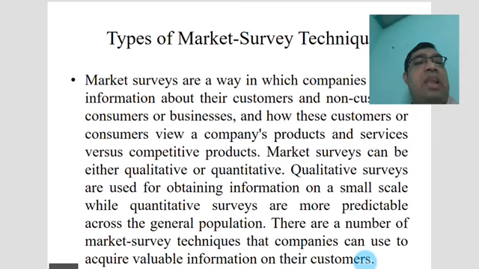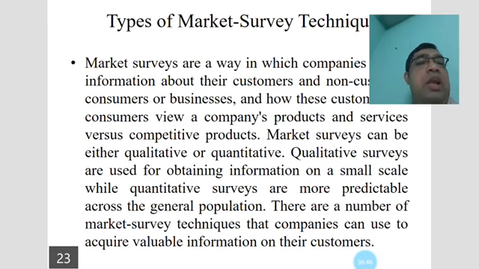Market surveys can be either qualitative or quantitative. Qualitative surveys are used for obtaining information on a small scale, while quantitative surveys are more practicable across the general population. There are a number of market survey techniques that companies can use to acquire valuable information on their customers.